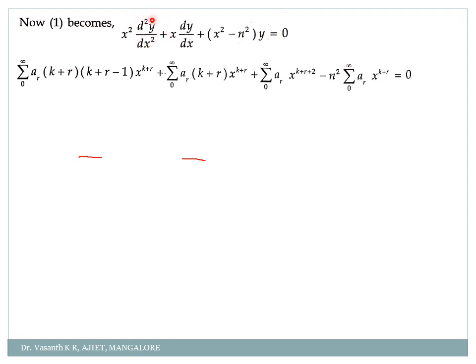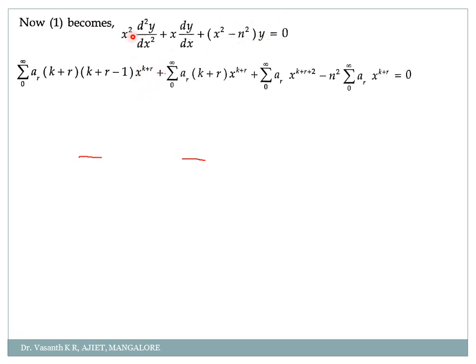This is my equation 1, it will become, see here, in the place of d square y by dx square, I have ar into k plus r into k plus r minus 1 into x to the power k plus r minus 2 was there. You remember? You go to the previous slide, you will get an idea. It was k plus r minus 2. But already x square is there, so powers will get added, correct? So k plus r minus 2 plus 2, it will become what? k plus r. You clear?